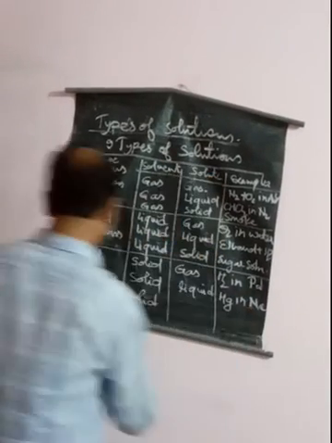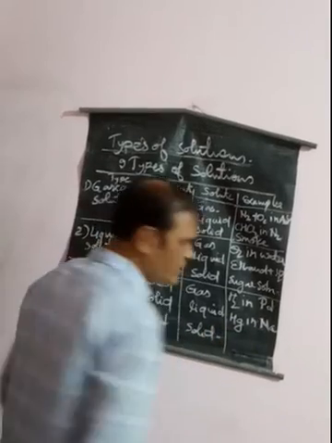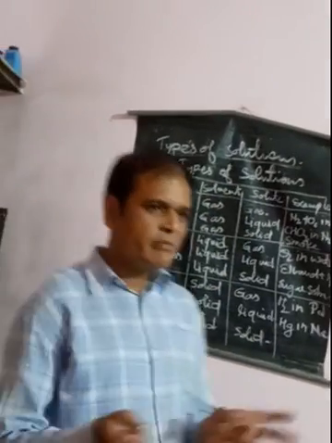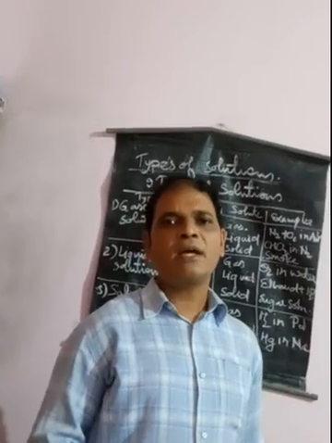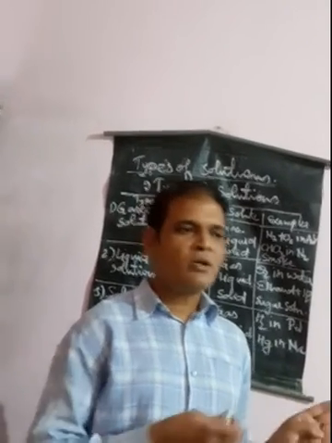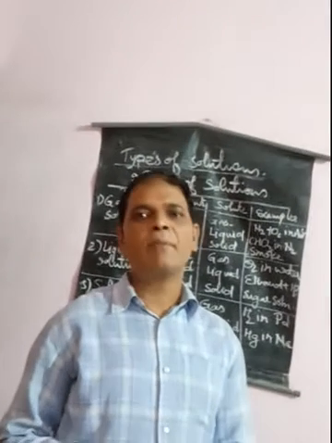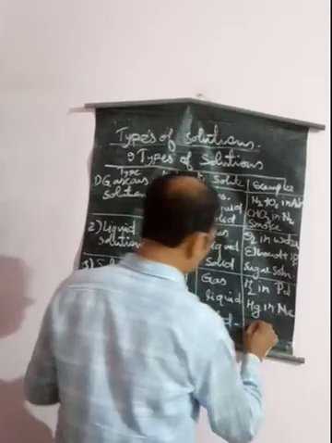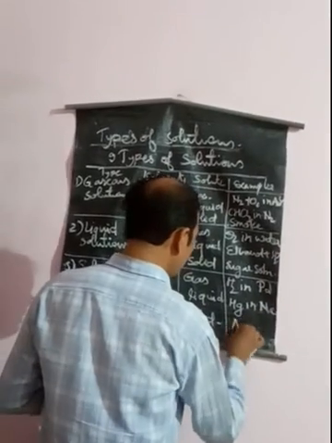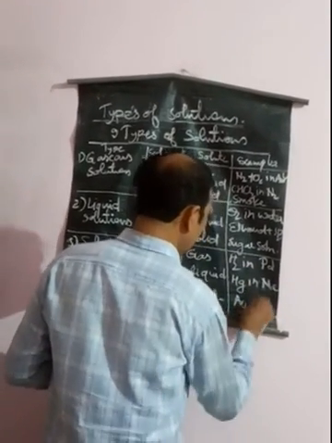Now we will see solid in solid. In case of solid in solid, two different types of solids will be mixed and they will make a solution. For example, alloys. Suppose gold is present in solid copper metal, and it is a type of mixture. So that will be a type of solution. So we will see here Au in Cu.